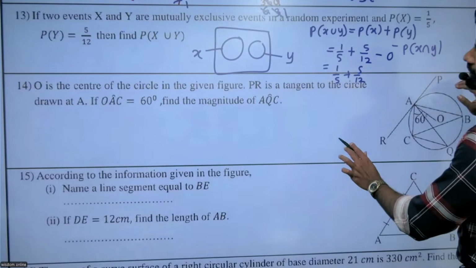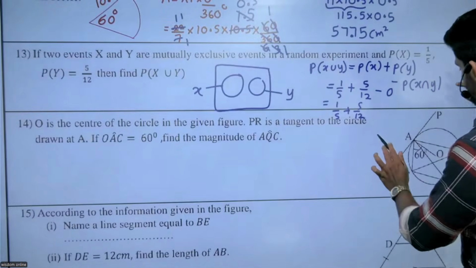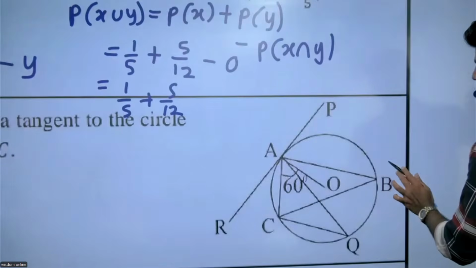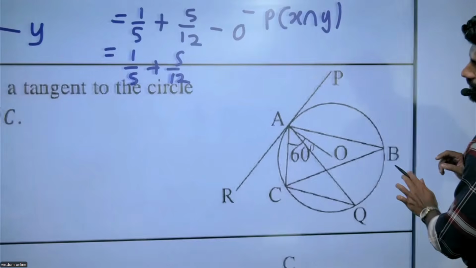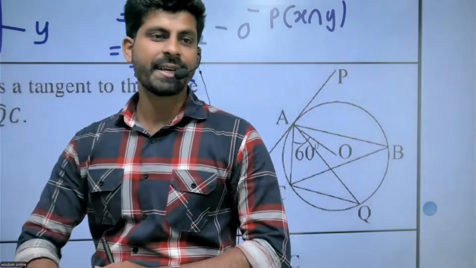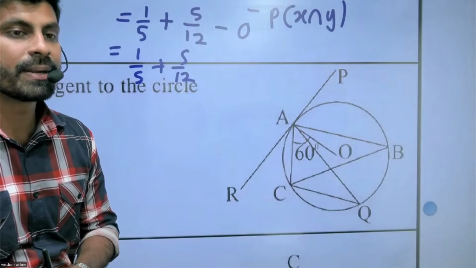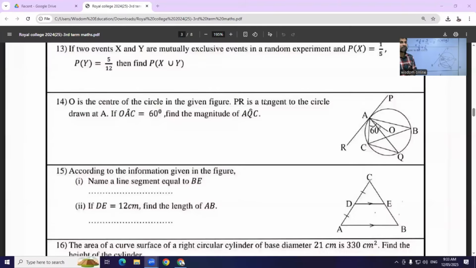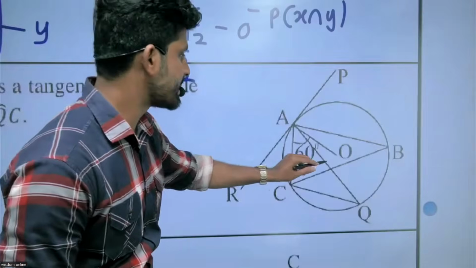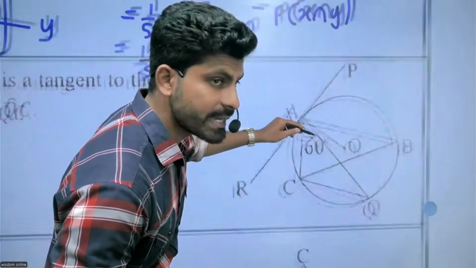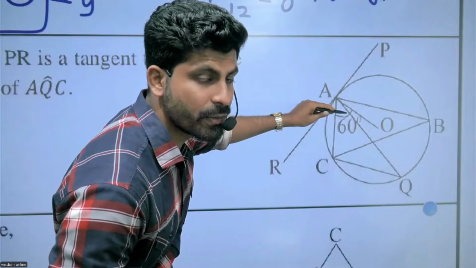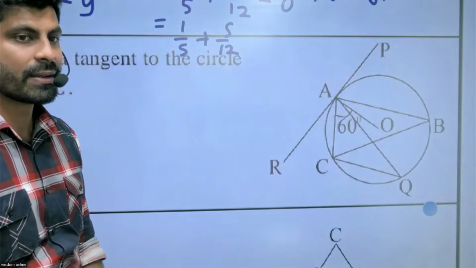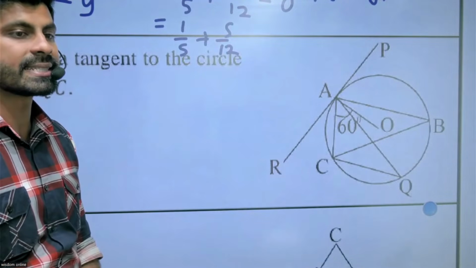Let's see that one. Now you can see that OAC equals 60.